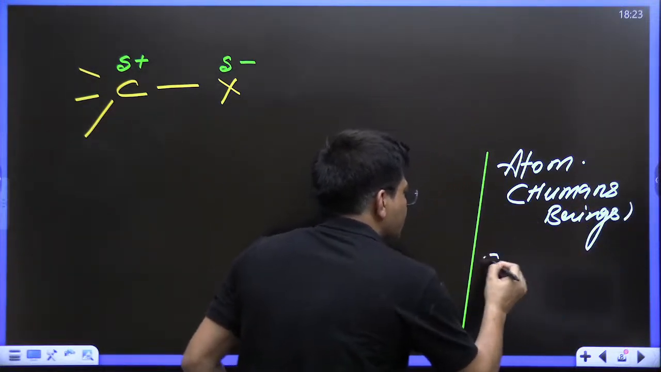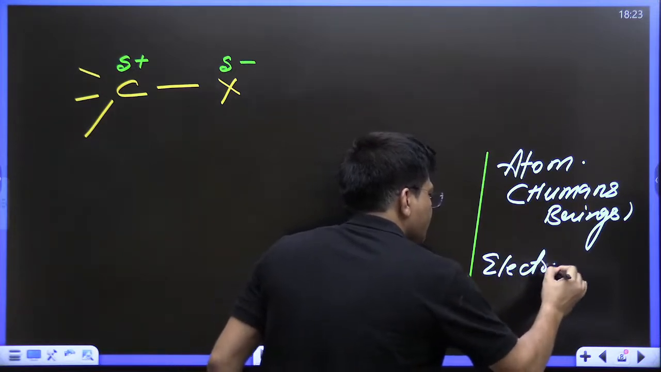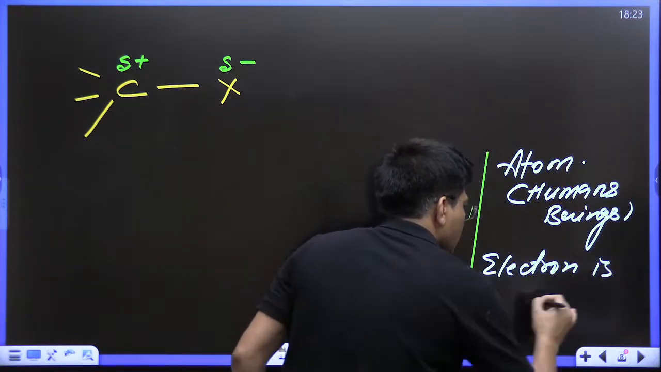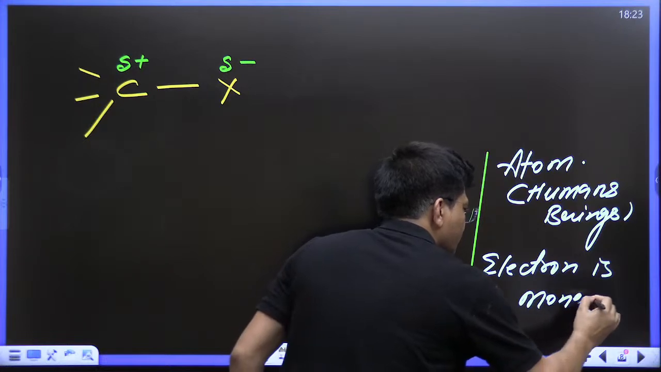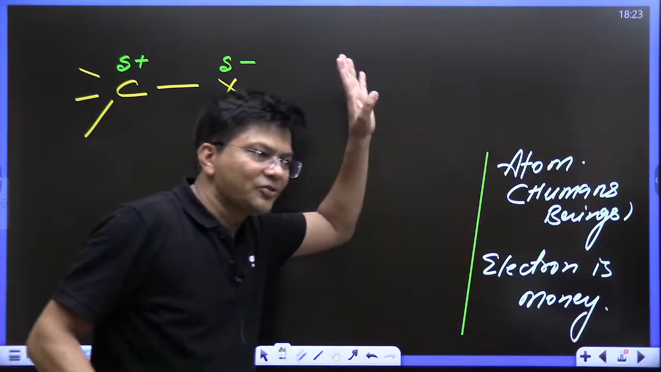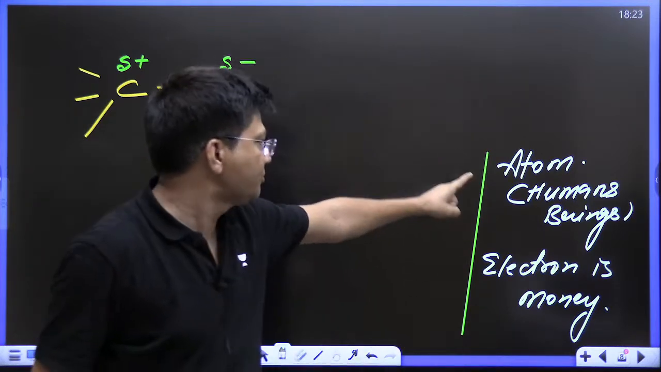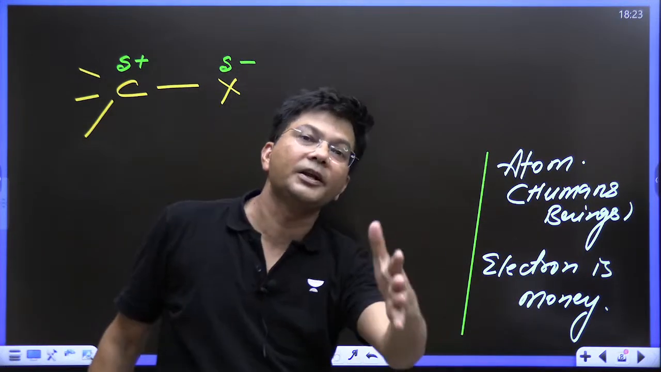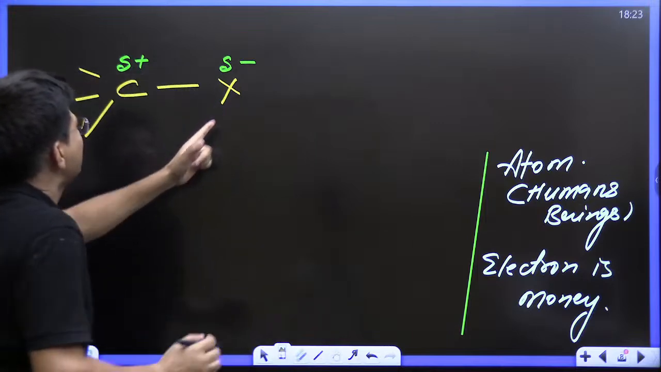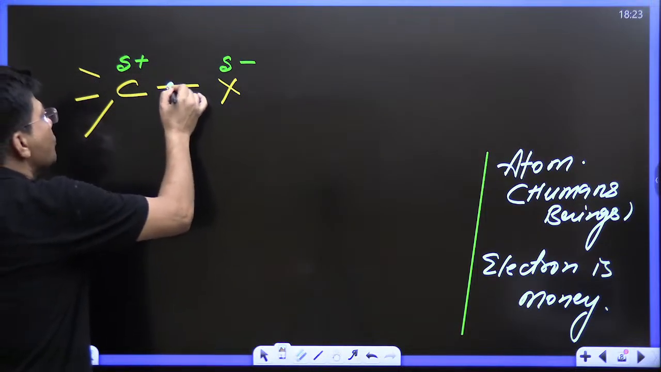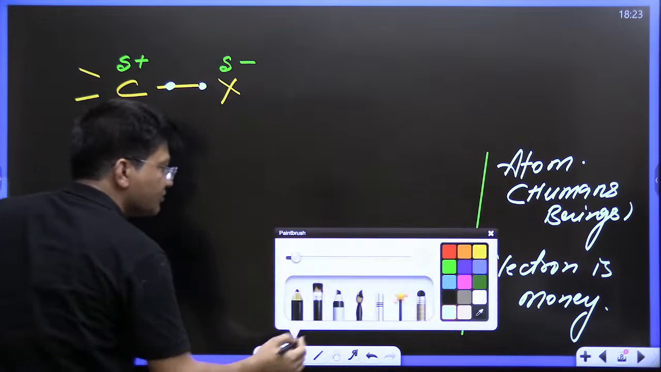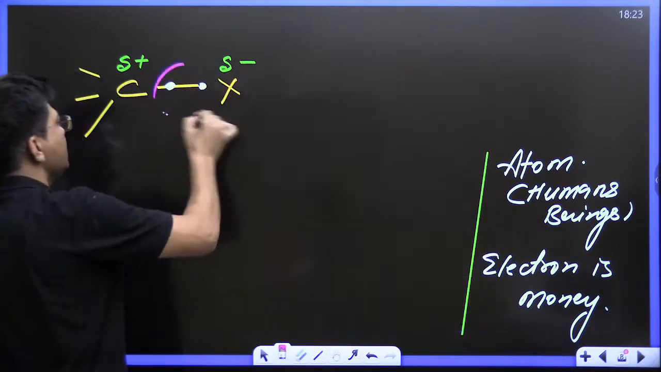Electron is money. Kids, I don't know chemistry, but I will let you know each and everything only with these two things: atoms are human beings and electron is like money. So this X is saying, hey carbon, I will go and I will take this money along with me.